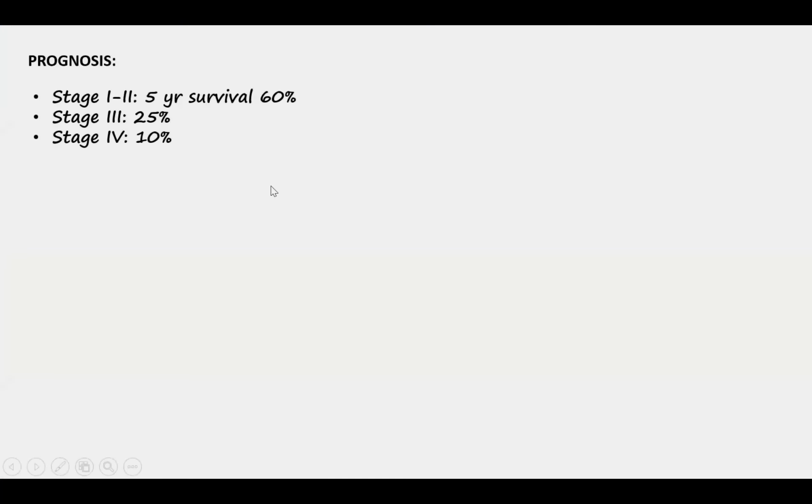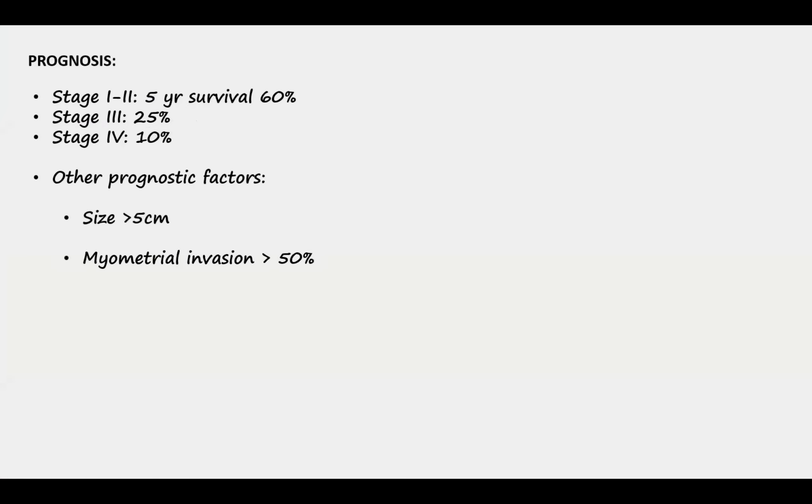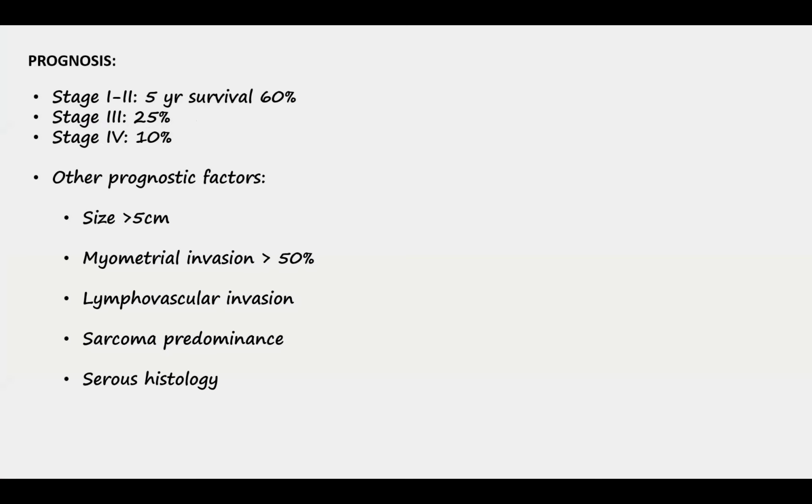These tumors have a poor prognosis. Stage 1 to 2 tumors have a 5-year survival rate of 60%. Stage 3 tumors show a 25% survival, and the survival in stage 4 tumors is just 10%. Other factors that predict a poor prognosis include size greater than 5 centimeters, myometrial invasion greater than 50%, presence of lymphovascular invasion, and predominance of the sarcoma component. Serous histology is also a marker of poor prognosis, as is rhabdomyoblastic differentiation.